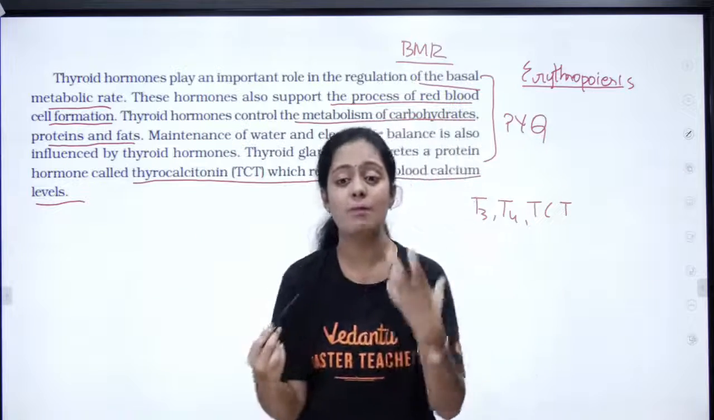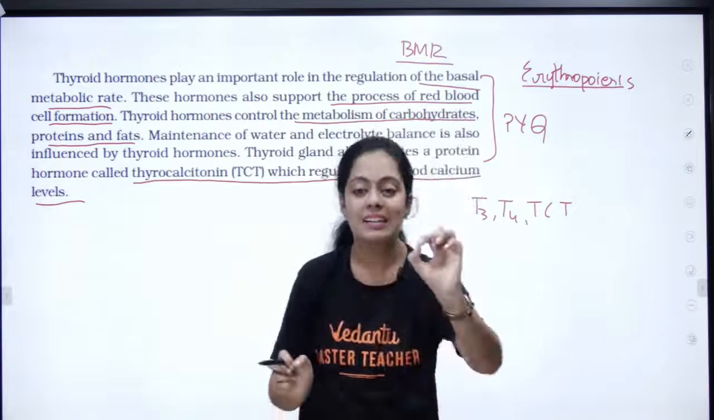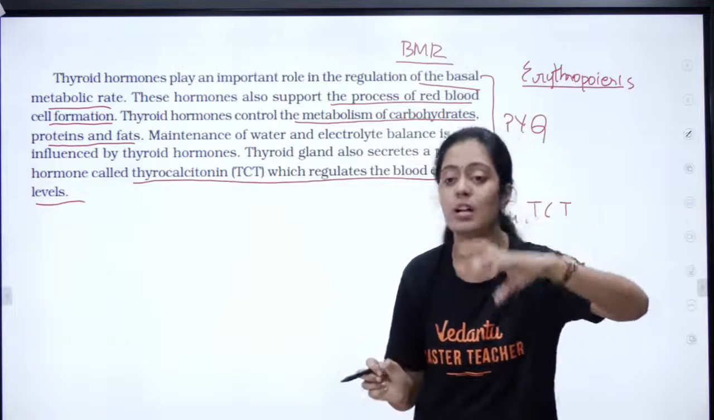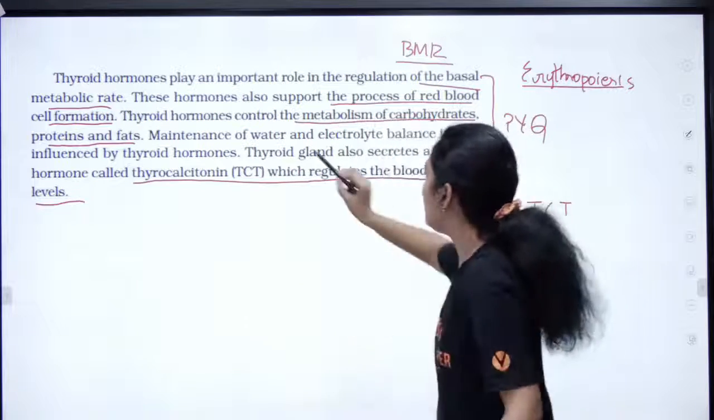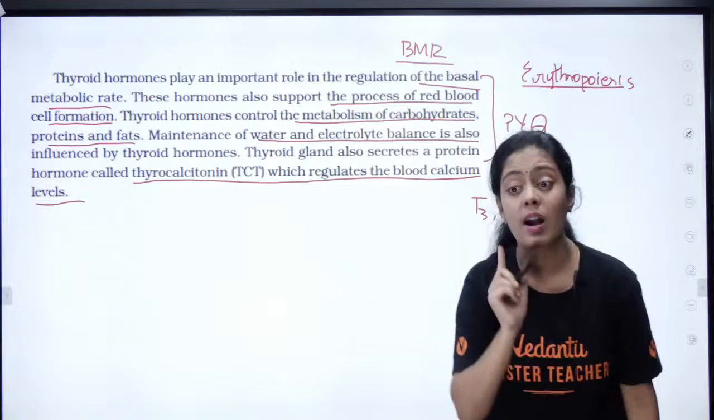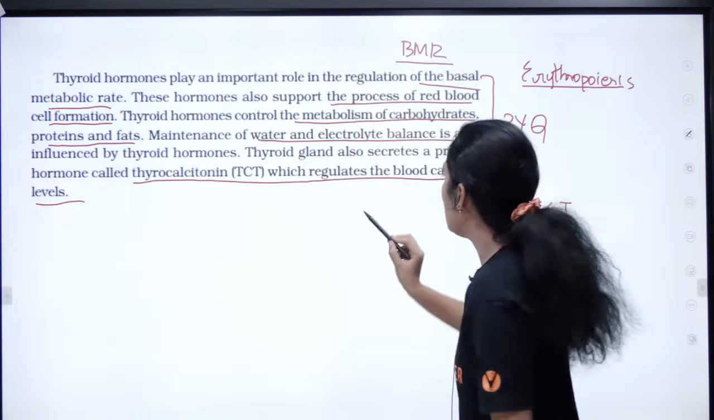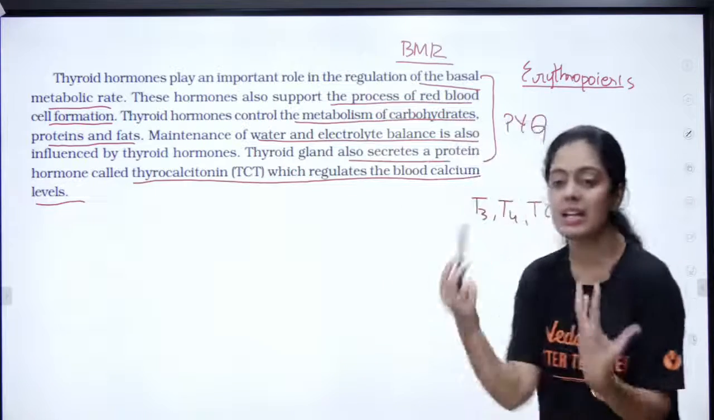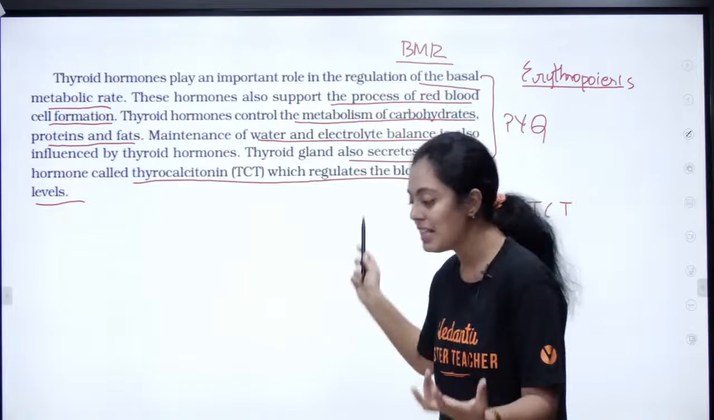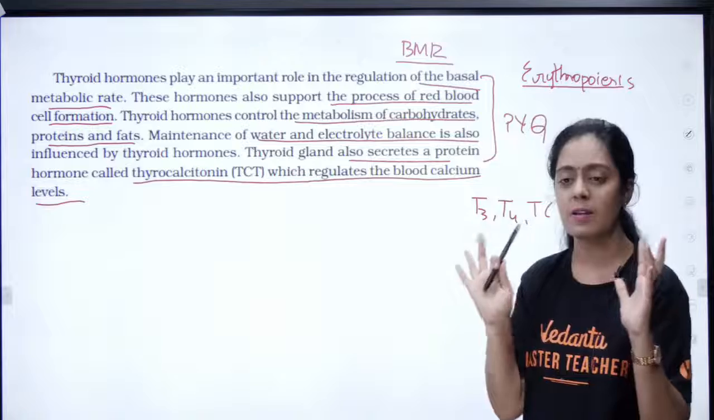For my carbohydrate, protein and fat to digest properly, I need thyroid hormones in quite a good amount. Okay, then maintenance of water and electrolyte balance. This line is a potential option in your NEET exam. Okay, thyroid gland also secretes a protein hormone called thyrocalcitonin, which is going to regulate my calcium level. Let us see how it regulates.